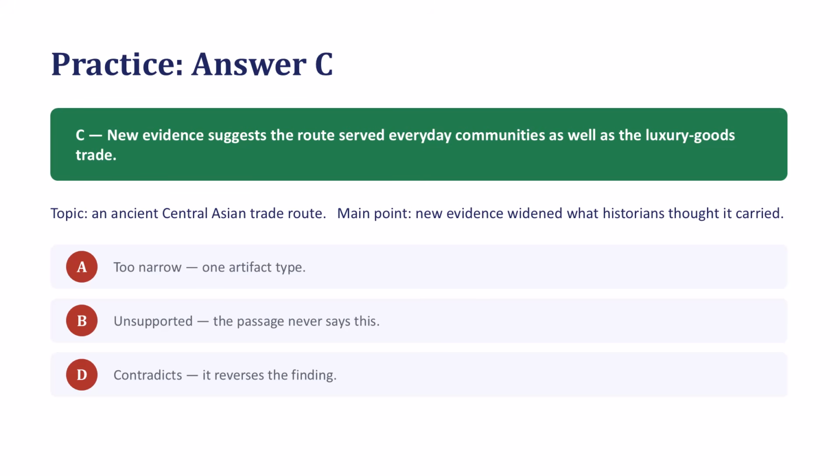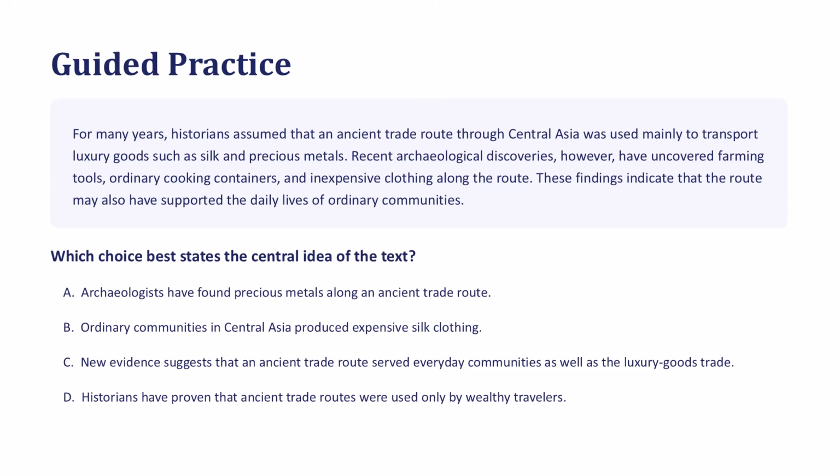Answer choice A is too narrow. Answer choice B is not supported by the passage. Answer choice D contradicts the passage.